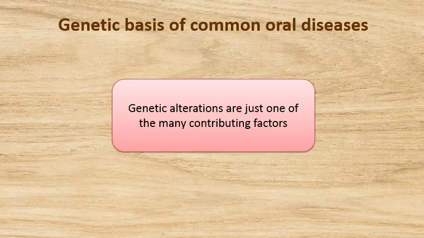Now we have completed our discussion on the genetic basis of common oral diseases. They are dental caries, periodontitis and oral cancer. So all these diseases are multifactorial and therefore genetic alterations are just one of these factors.